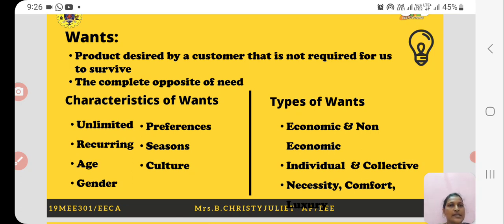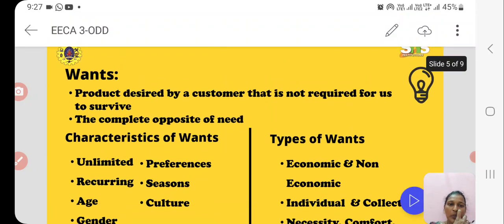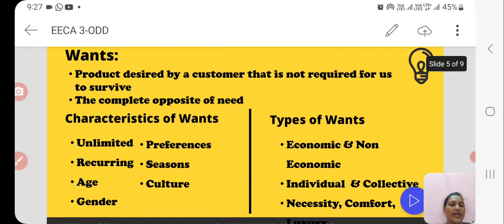For example, in summer season, I want cotton clothes, or else in winter season, I want woolen clothes. And it is based on culture also. Wants will depend on tradition and cultures. In certain states, people will wear saris, whereas in certain states people will opt for chudis or jeans, etc. So the want will vary based on seasons, cultures, etc.